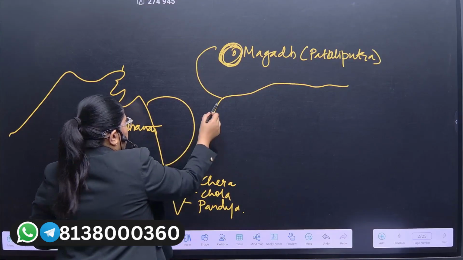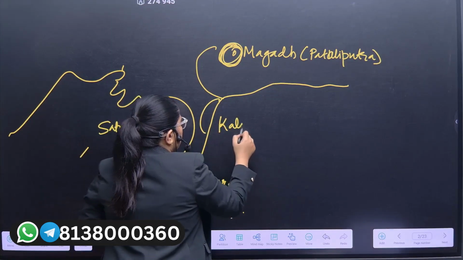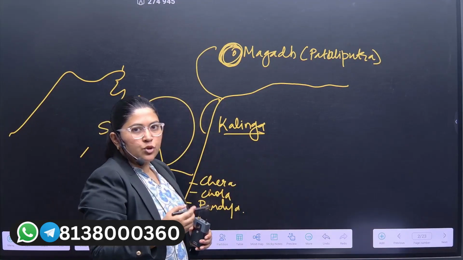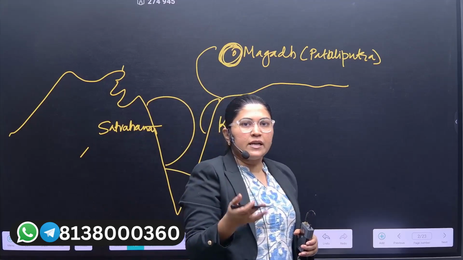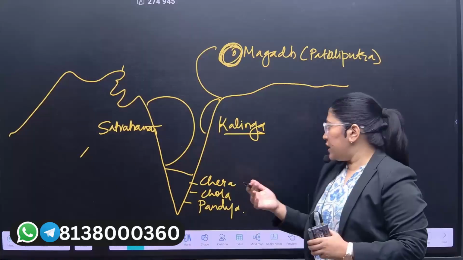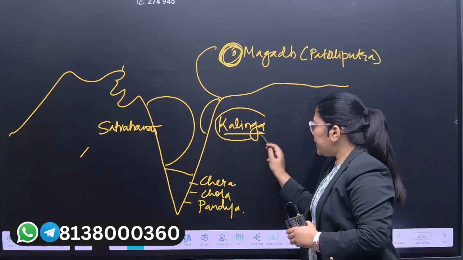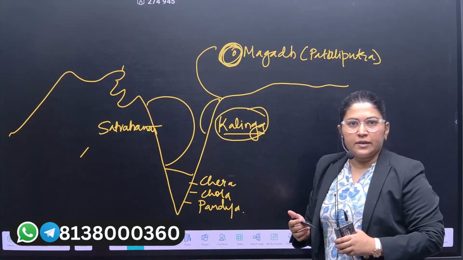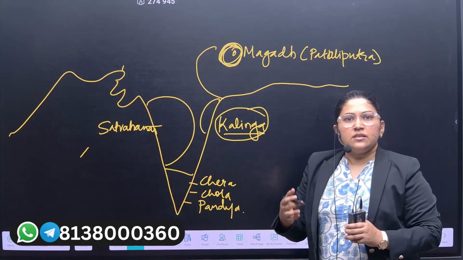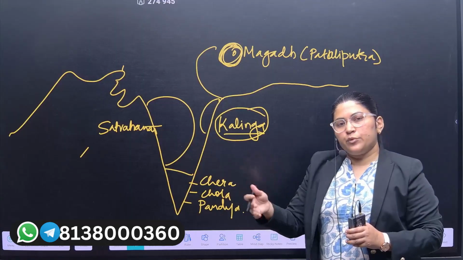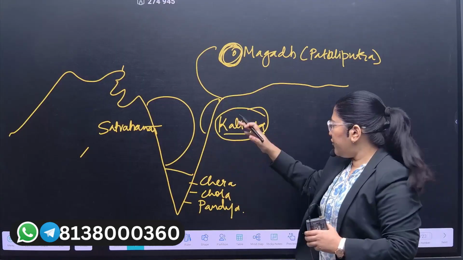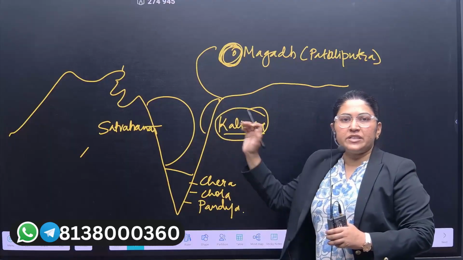Okay. Here it is, Kalinga. The same Kalinga which King Ashoka won during the Kalinga war, right? Now after the death of Ashoka, the Kalinga territory would again become independent, once Brihadratha dies. Now Brihadratha is the successor of Ashoka. Once Brihadratha dies, we'll find that political fragmentation takes place.